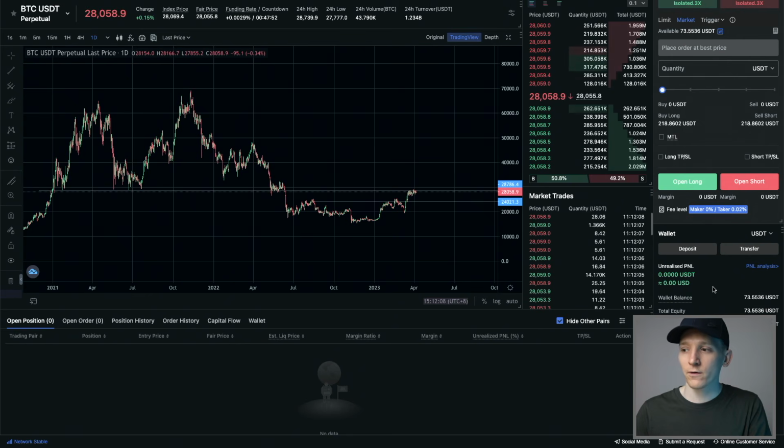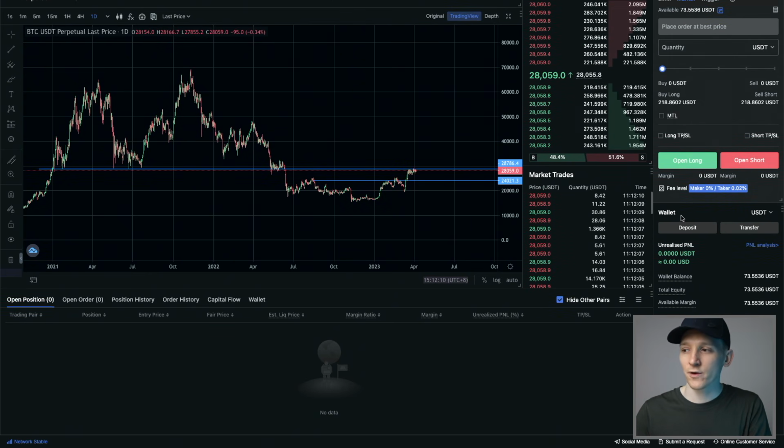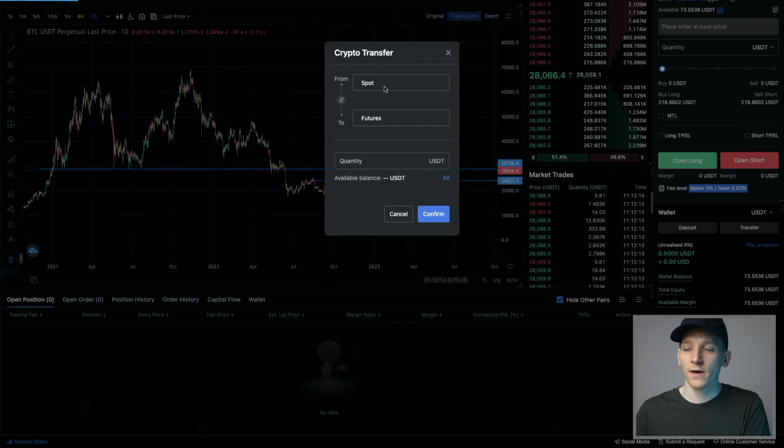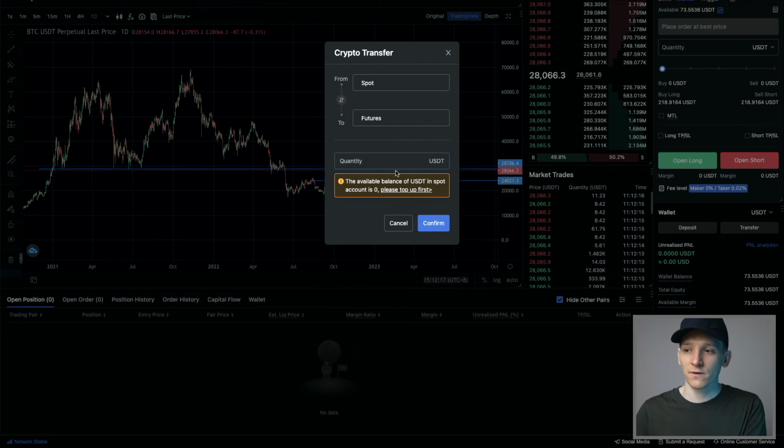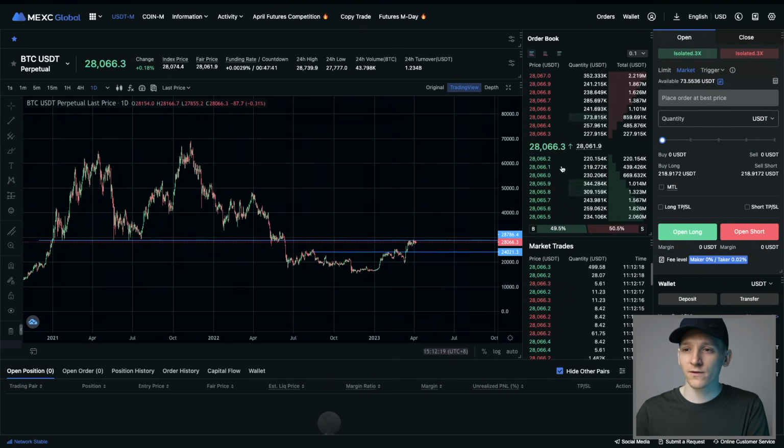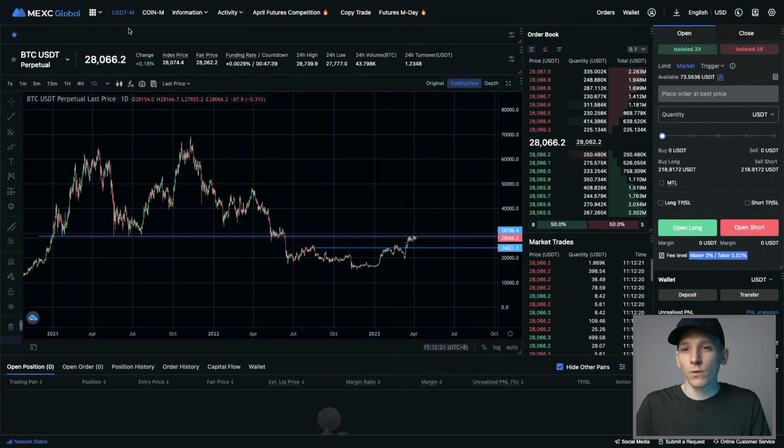What you put in initially isn't what you actually have as account equity later. So if you want to deposit or transfer assets from your accounts, you can actually do it directly in here. As you can see, make a deposit, or you can press transfer here. And if you've got some assets in your spot account, you can very easily transfer them over. So that's USDT margin. Most people will trade USDT margin simply because it's easier to trade, because they know that the crypto asset is valued in those dollars.